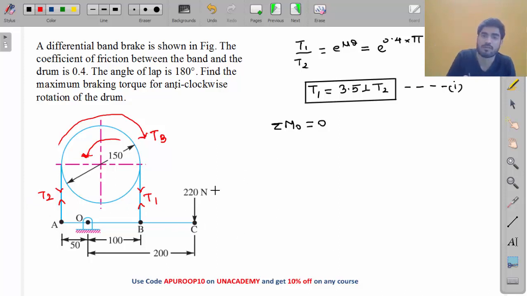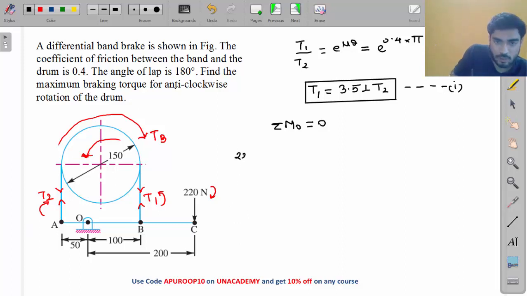Now take moment about point O. What will you get? Moment of 220 will be clockwise. Moment of T1 will be anti-clockwise, and moment of T2 will be clockwise. Let's write clockwise moment positive.